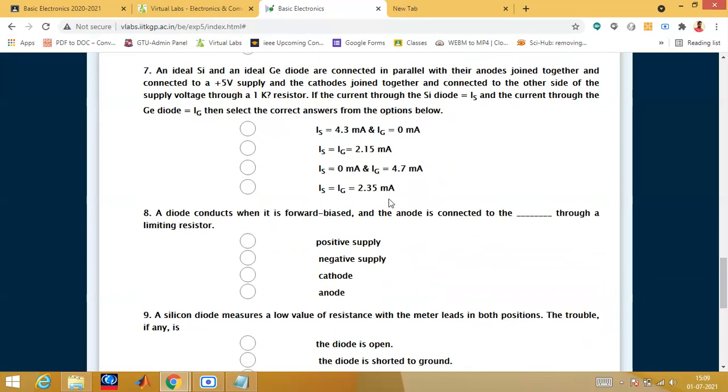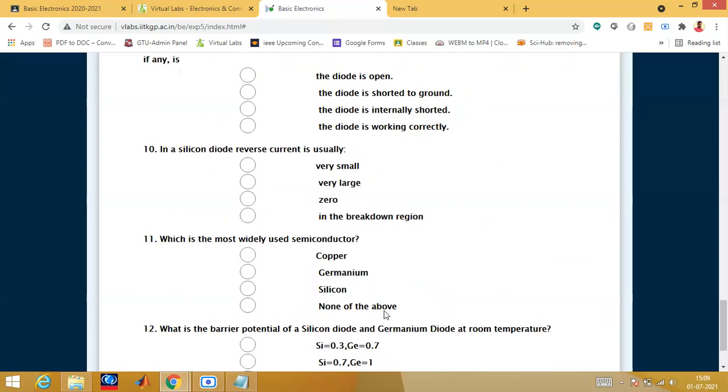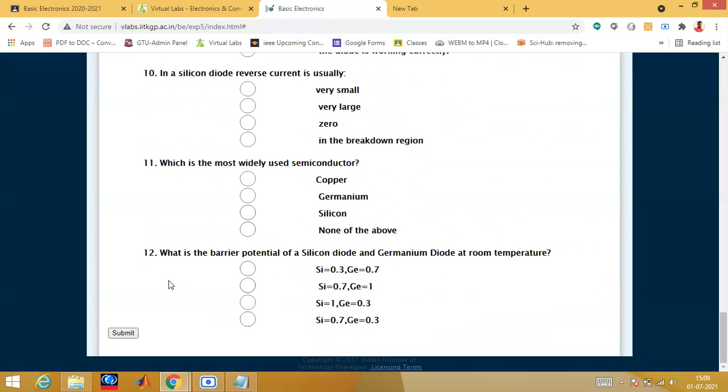Okay, this specific question you just see. Once you click, you will get some answer. So, what is the barrier potential of silicon diode and germanium? Suppose I am taking this one and submitting. You can also check the answer. See, I have given the right answer: silicon is 0.7 and germanium is 0.3.